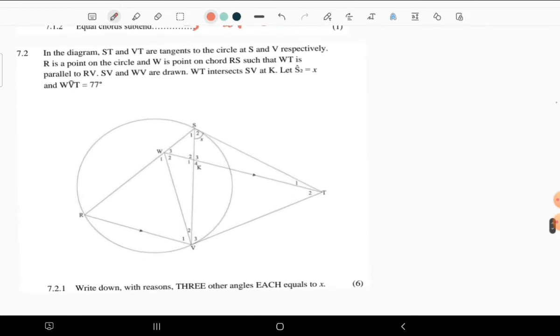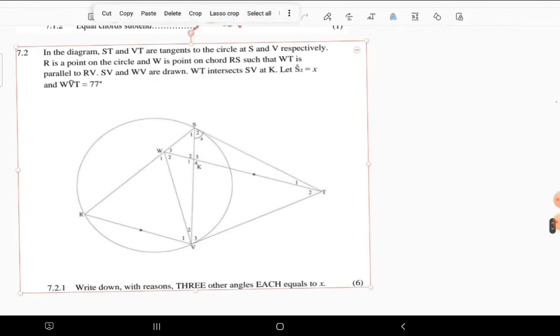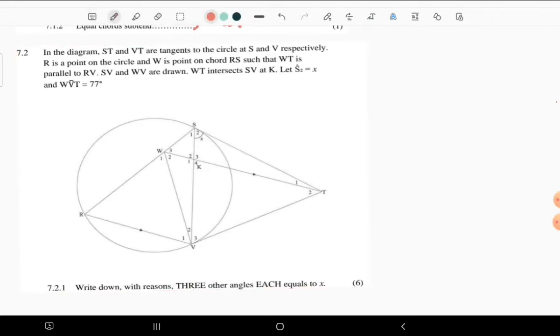So the next question says, here we are having a lovely diagram that says, in the diagram, ST and VT are the tangents to a circle at S and V respectively. So we are having this tangent and this tangent. Remember that if you have tangents from the same point, then they are going to be equal in length.